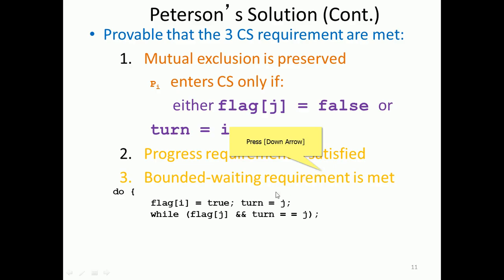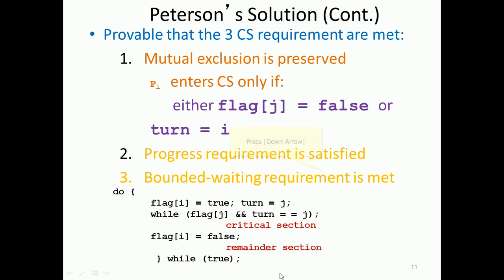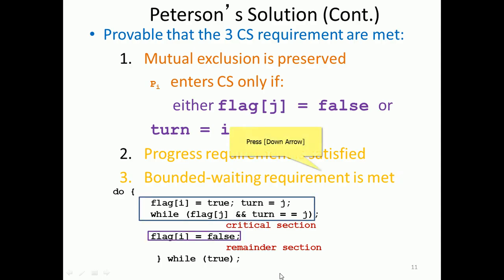If it is true, then it will wait there. In the false case, it allows process i to enter the critical section. Afterwards it has to exit, and the remainder section follows. While true, it will do that again. That is important, so we have the exit section.